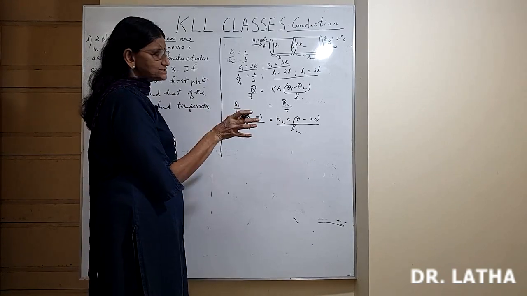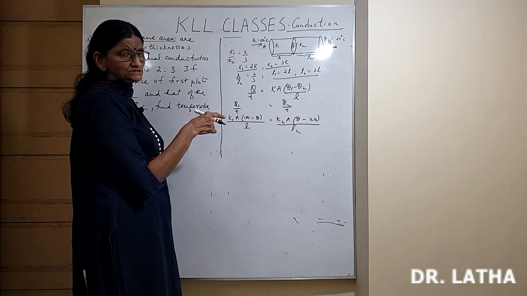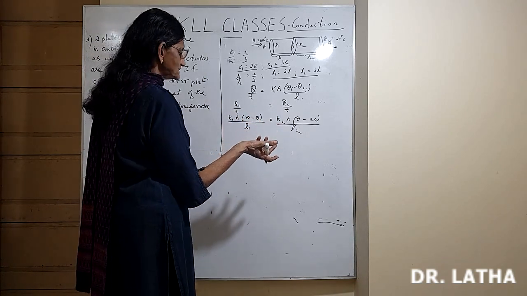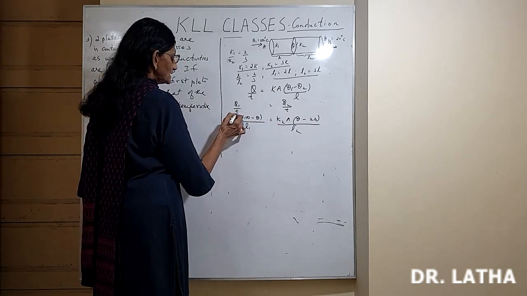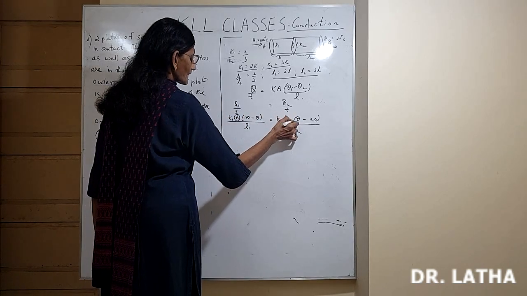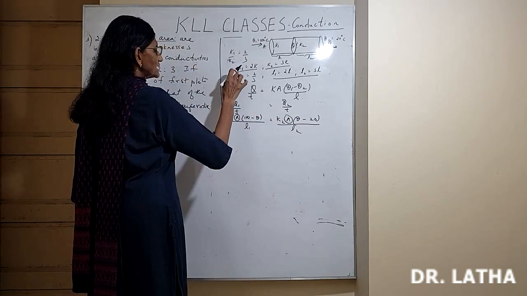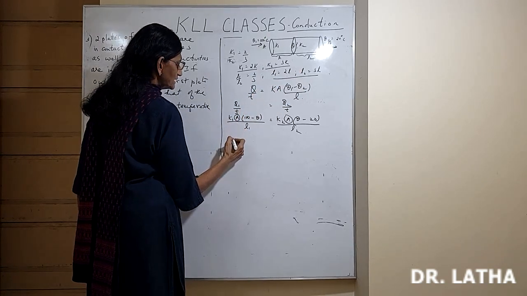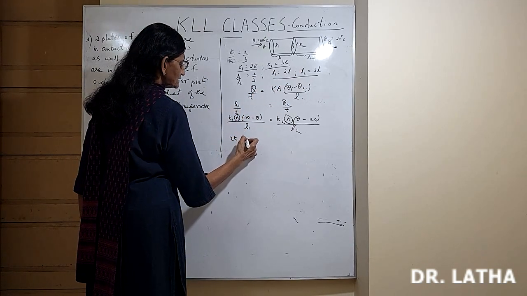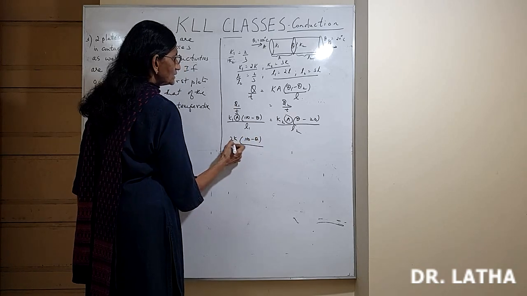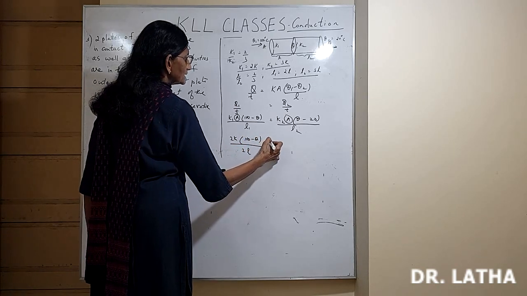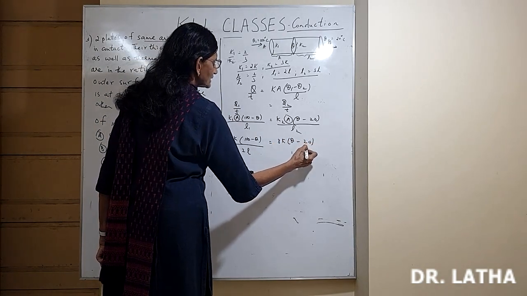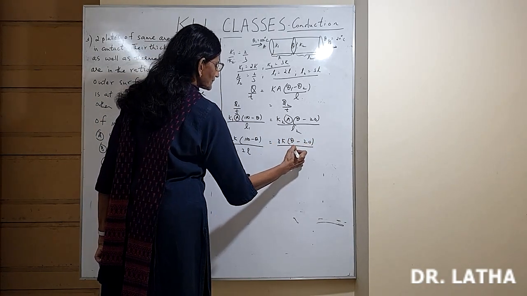Now you can solve as you like. For those who have difficulty in solving, I am just doing the details. Those who want to do by themselves can do it and check the answer. So here A cancels. So K1, K2, L1, L2 you know. So K1 2K, 100 minus theta, L1 2L, K2 3K, theta minus 20, L2 3L.